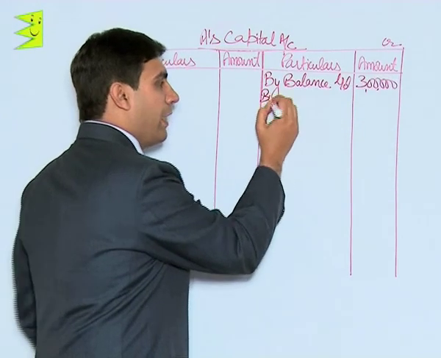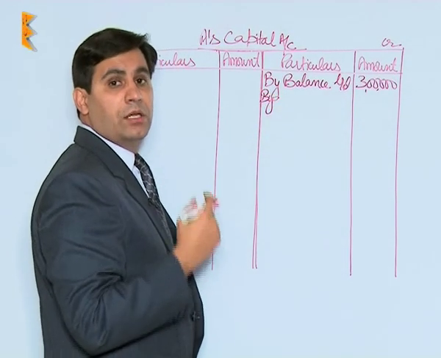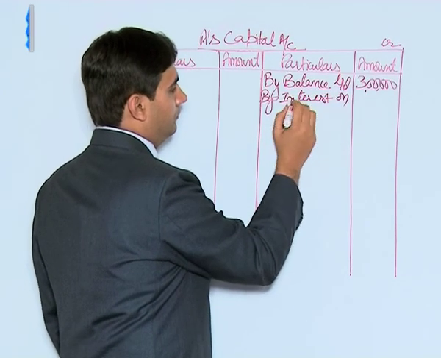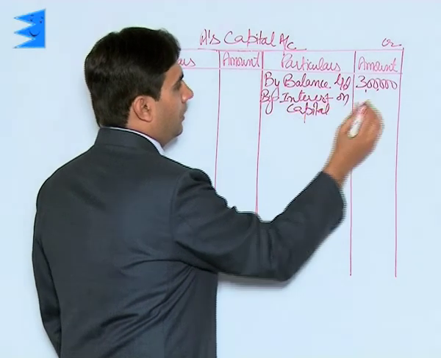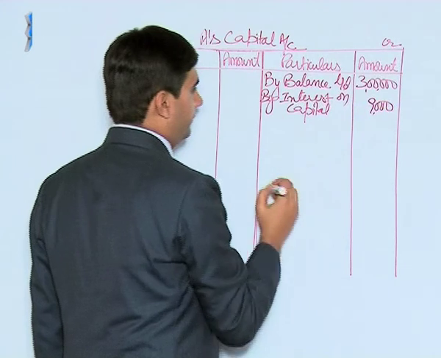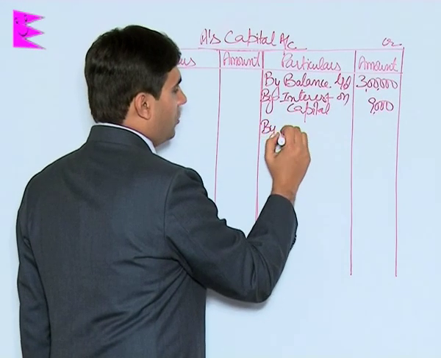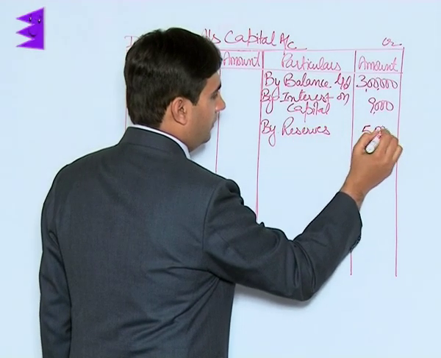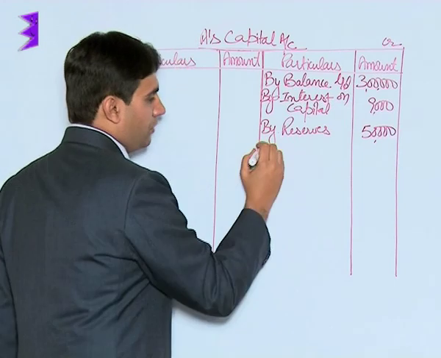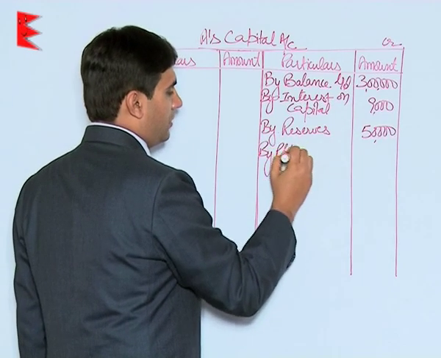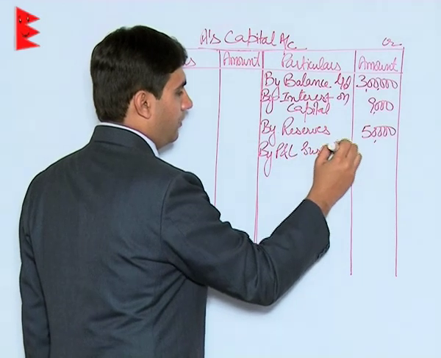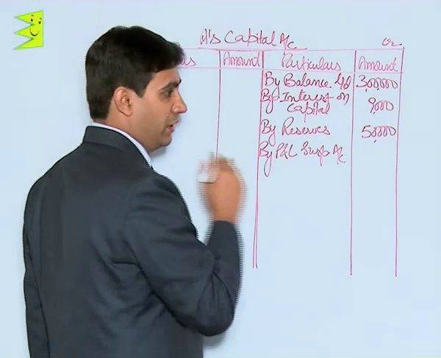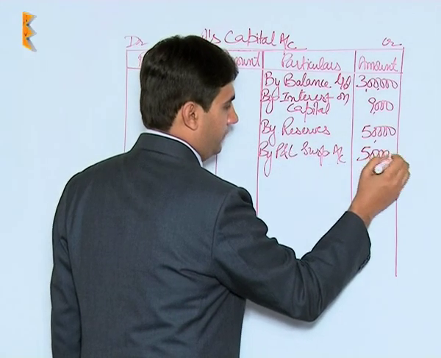Then students, we were required to give him interest on capital till the date of death. So by interest on capital, we had calculated it to be 9,000. Then share of reserves. So by reserves 50,000. Then students, by profit and loss suspense account. That is his share of profits till the date of death. We had calculated it to be 50,000.